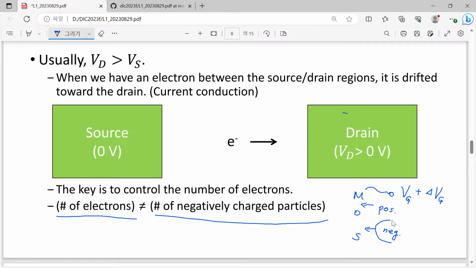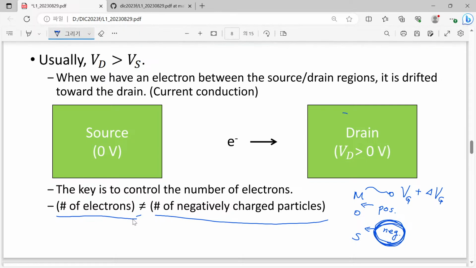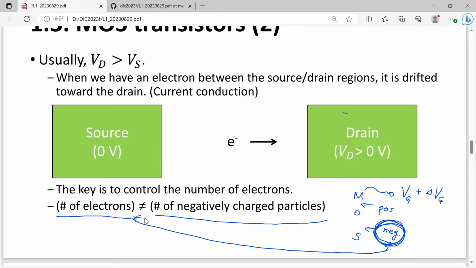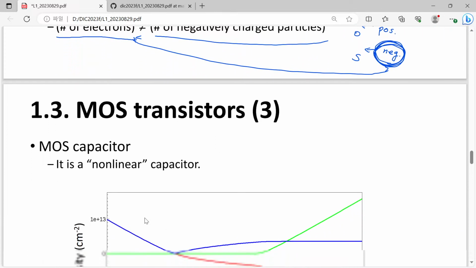However, these negatively charged particles are not only from electrons. There is another mechanism in this system. That is the key point. Let me just go to the next one.